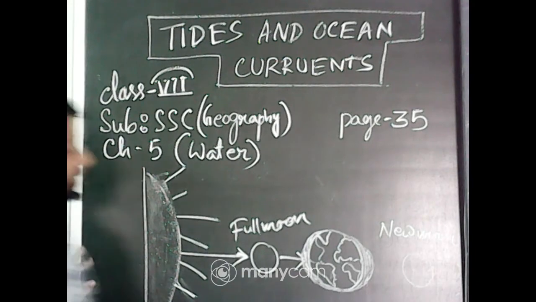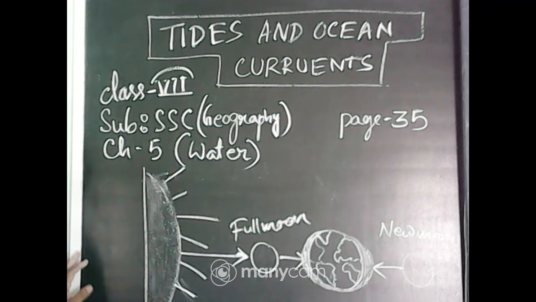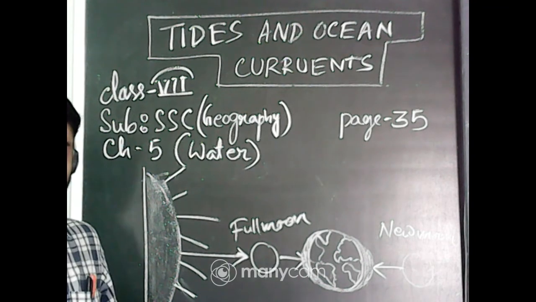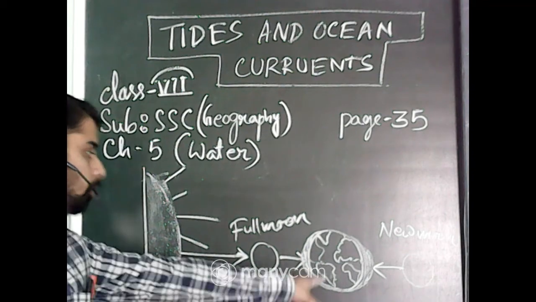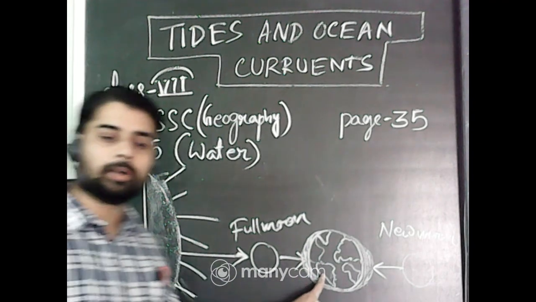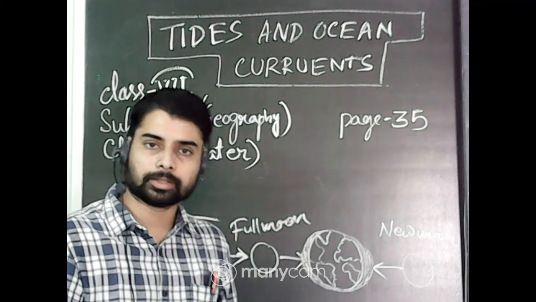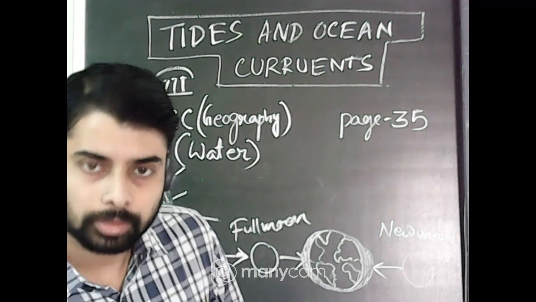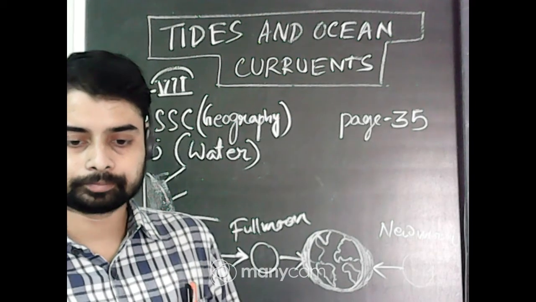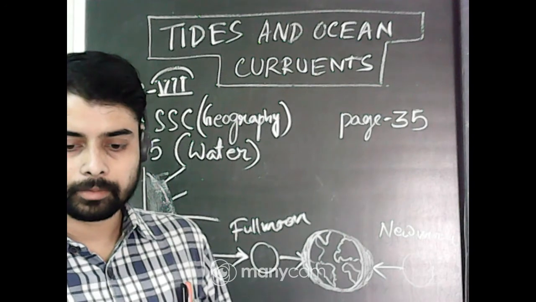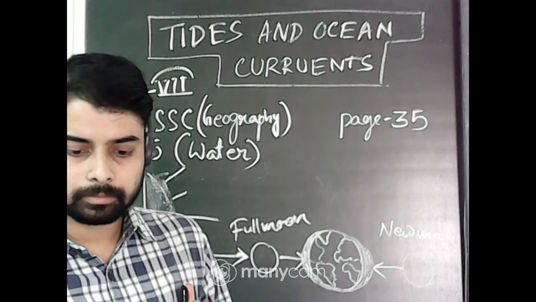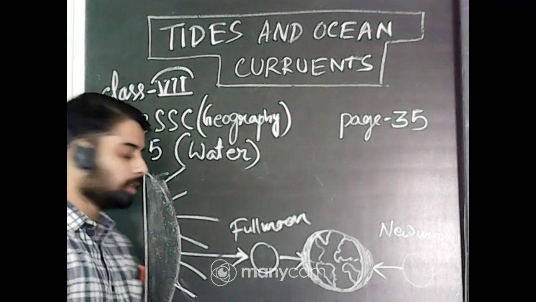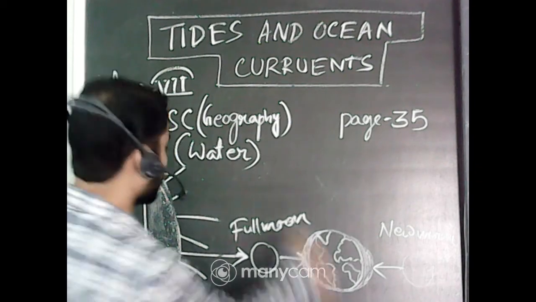In both cases the water level rises in all the water bodies situated on the earth, such as the pond, the river, as well as the oceans, the sea, lakes, everywhere. This situation is called the spring tide.